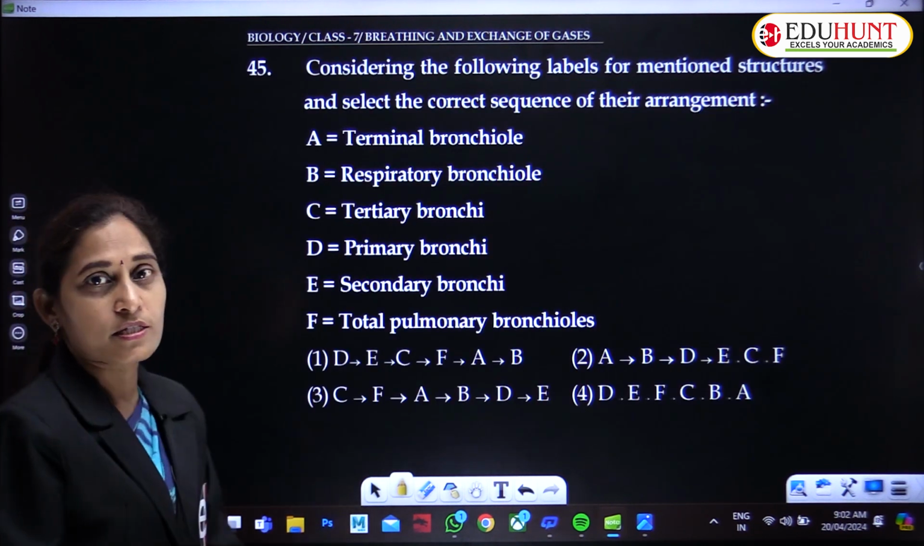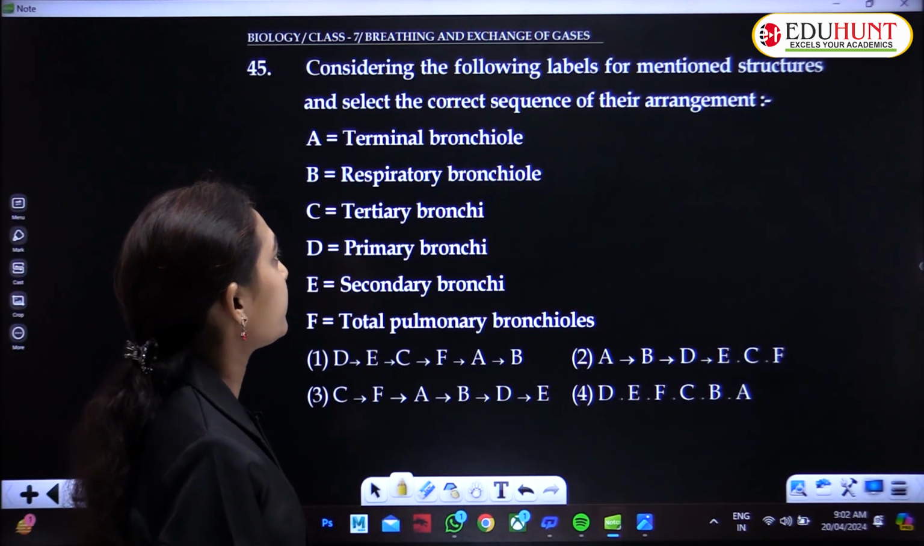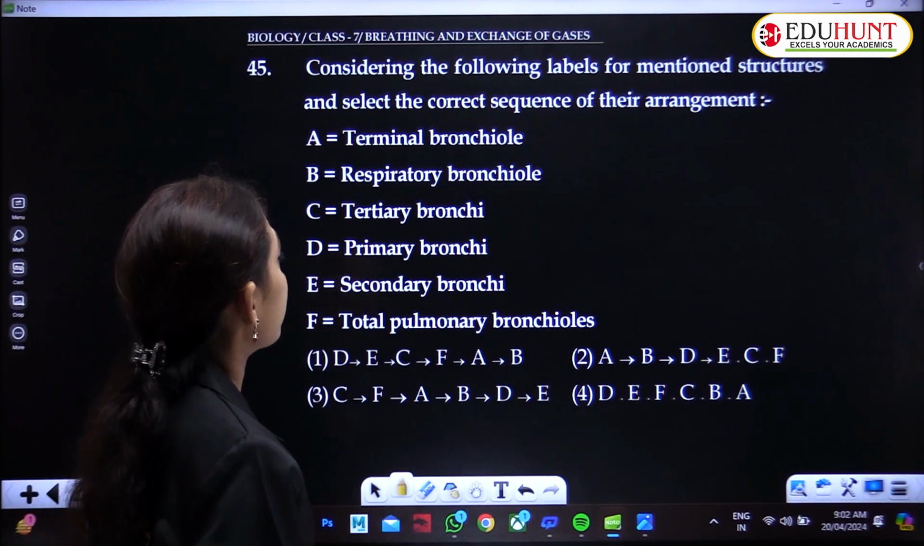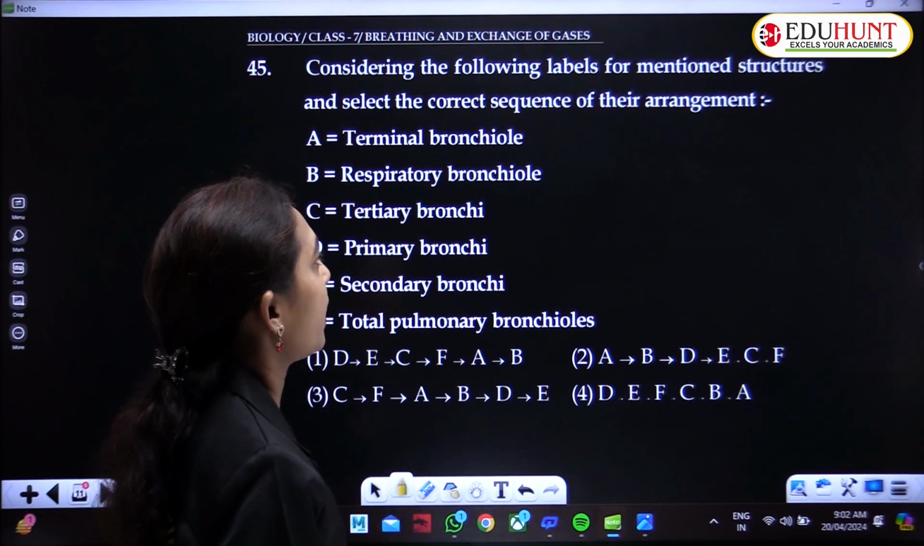Consider the following labels for the mentioned structures and select the correct sequence of their arrangement.